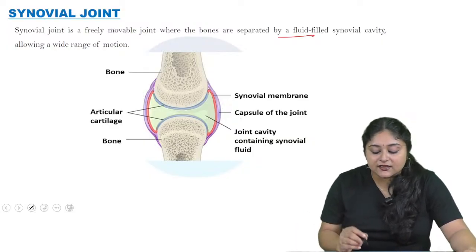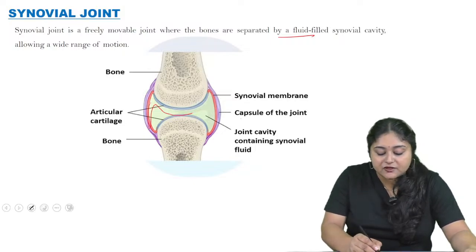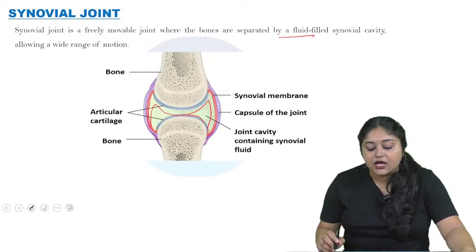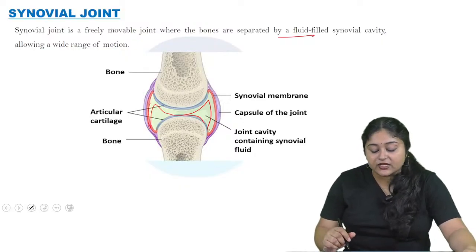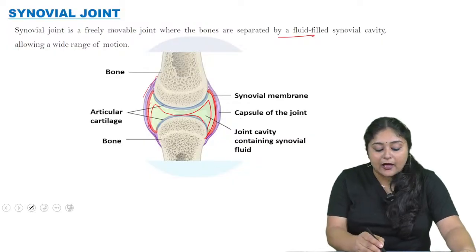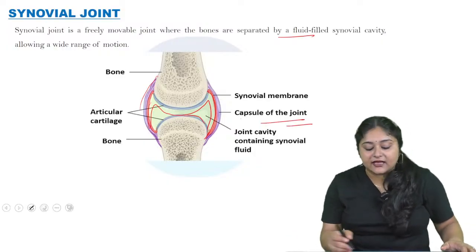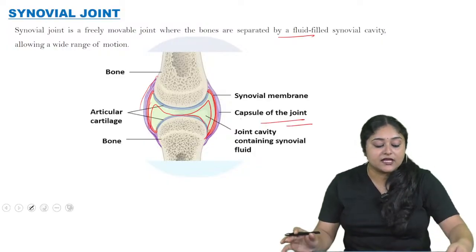Okay, so see this image, there are two bones, and between these bones there is some space which is filled with a fluid. That is called the synovial fluid, and this membrane is called the synovial membrane. The outer portion of the two bones which are joined, this ball and socket joint, is known as the capsule of the joint, and inside is the synovial fluid. So that is the synovial joint.